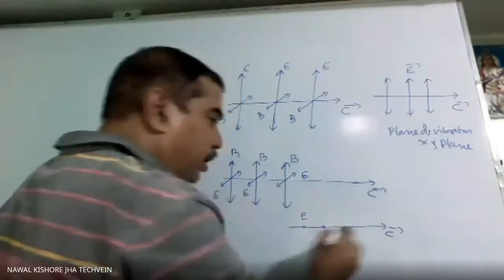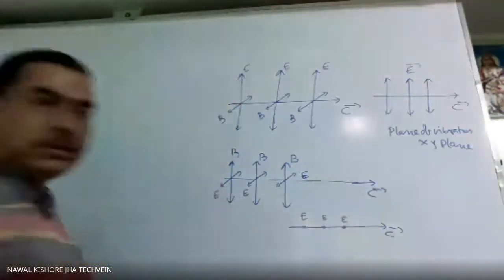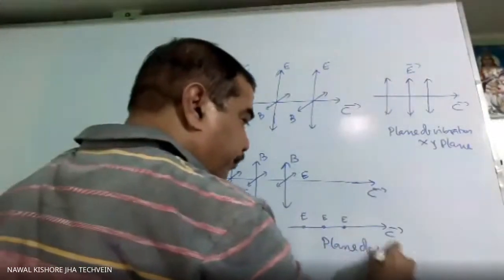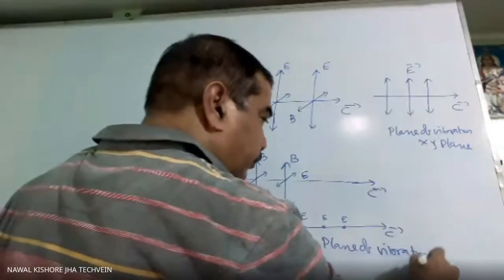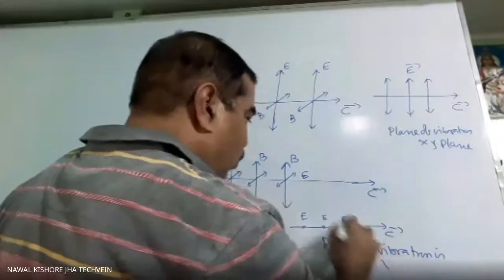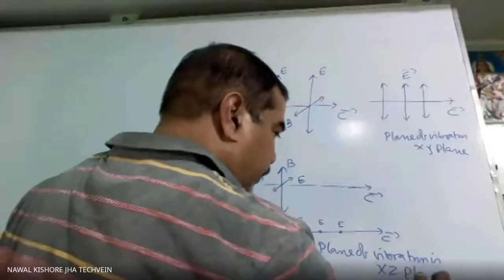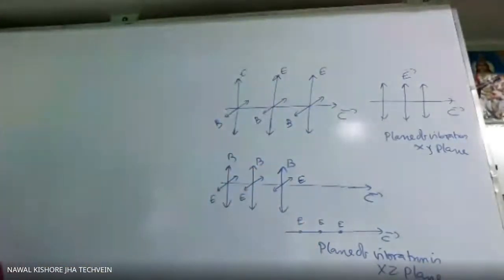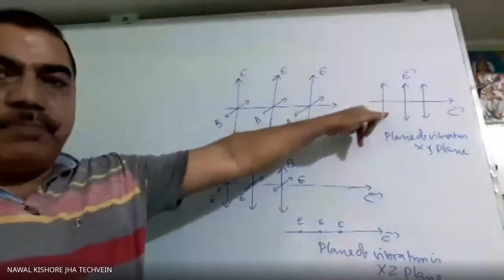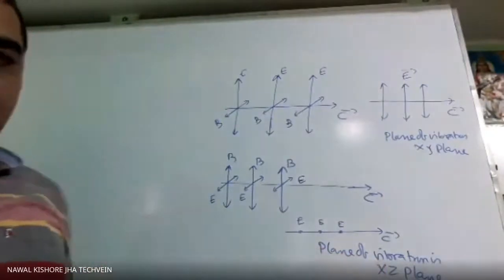Generally we represent it by a dot. So this is the electric field along the z-axis. So here the plane of vibration is the XZ plane. Here the plane of polarization is the XZ plane. Here the plane of polarization is the XY plane.